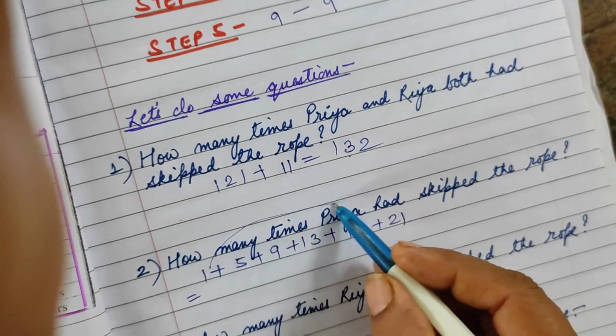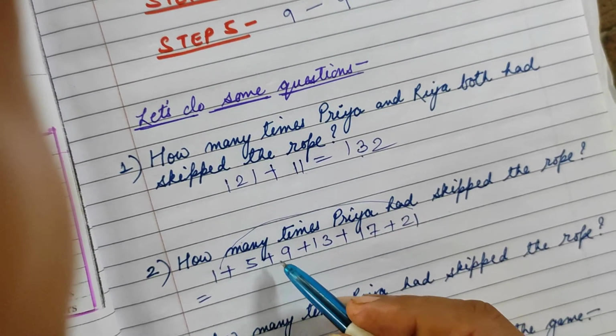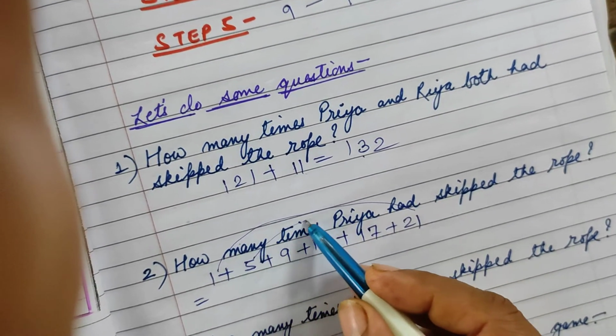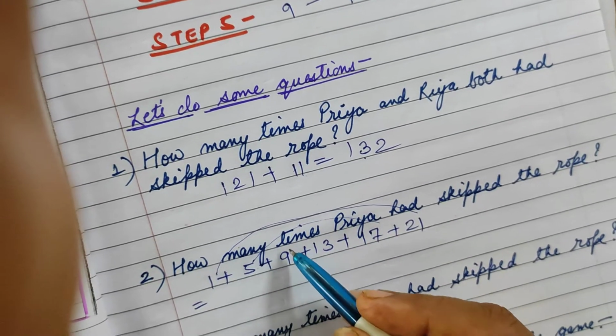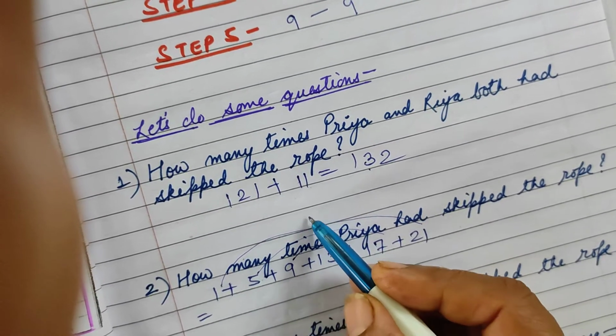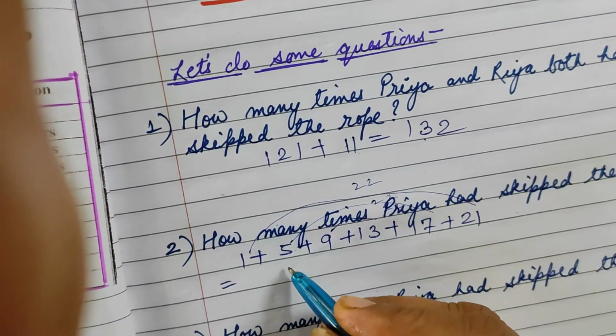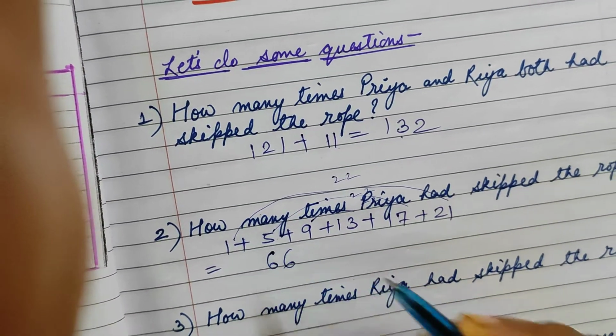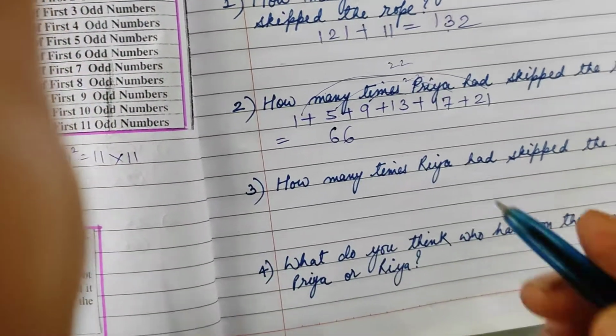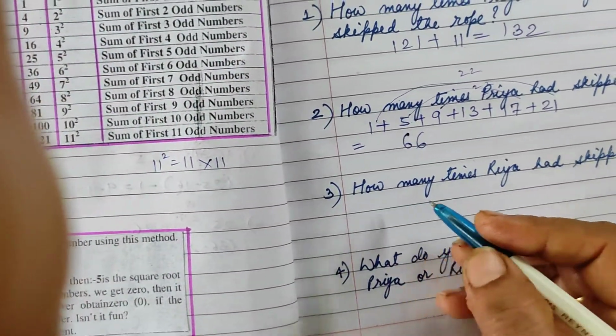Like we can add 1 with 21, it will become 22. 17 with 5, again 22, and this is also 22. 3 times we are getting 22. So that means it becomes 66. Priya skipped 66 times. Similarly, we can write for Riya.